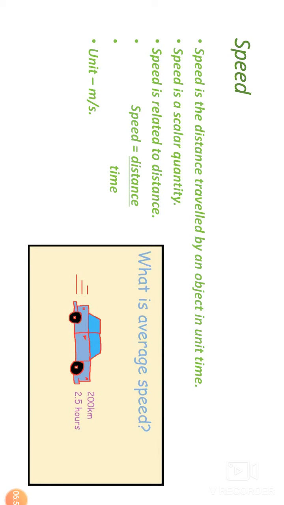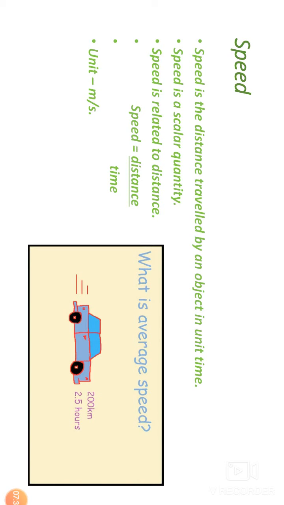Here is a sum given. I will show you an example. An object moves 18 meters in the first 3 seconds, 22 meters in the next 3 seconds, and 14 meters in the last 3 seconds. What is its average speed? The solution: average speed is equal to total distance upon total time. Total distance means 18 meters in the first 3 seconds, 22 meters in the next 3 seconds, and 14 meters in the last 3 seconds. So these meters are the total distance.